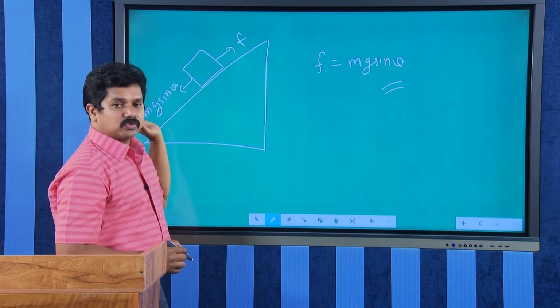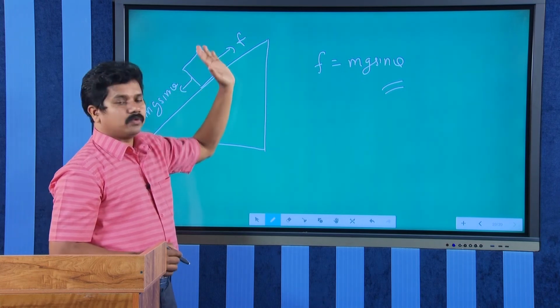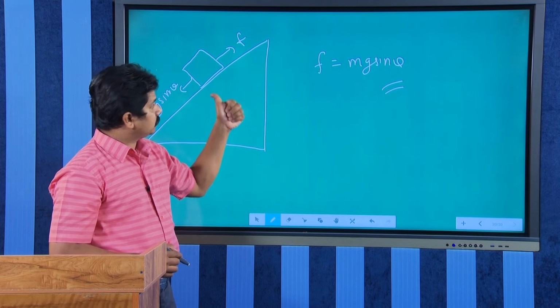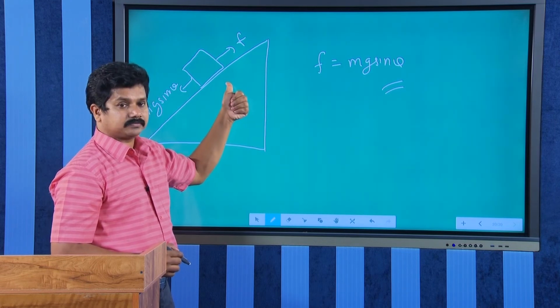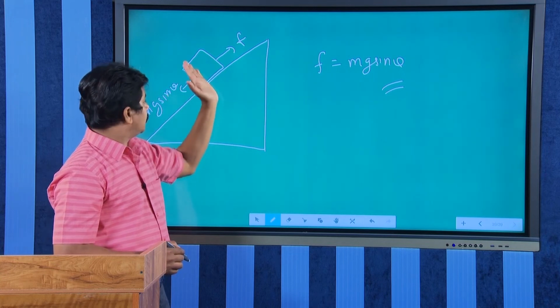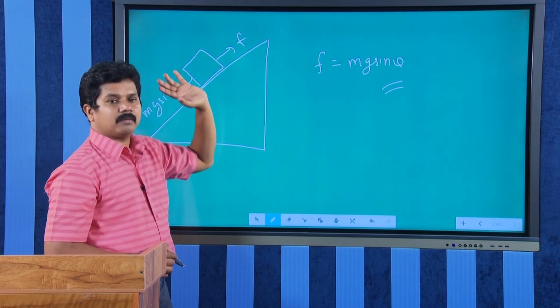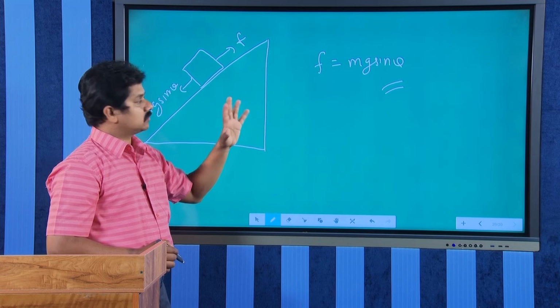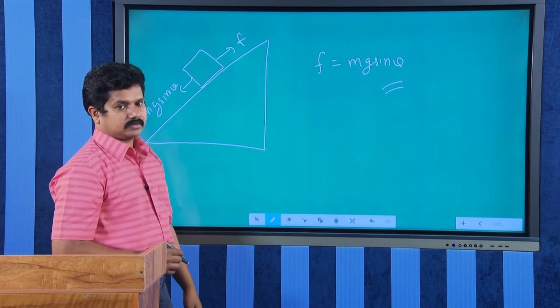So the downward force will be mg sin theta, and the upward force will be friction. It will be the static friction, which is self adjusting. So downward mg sin theta will be equal to the upward frictional force, that is why the block is not moving.